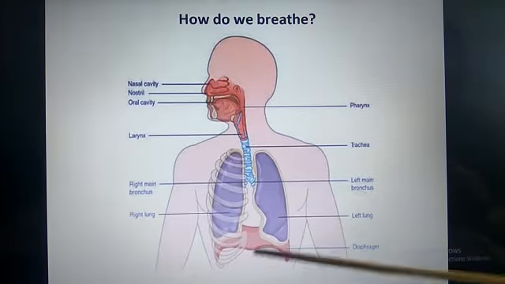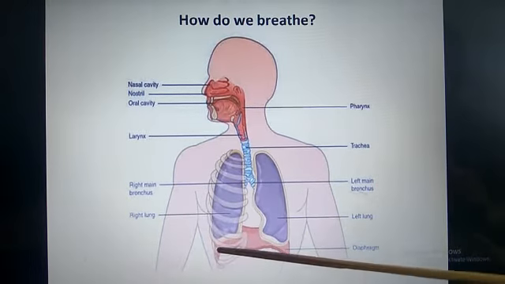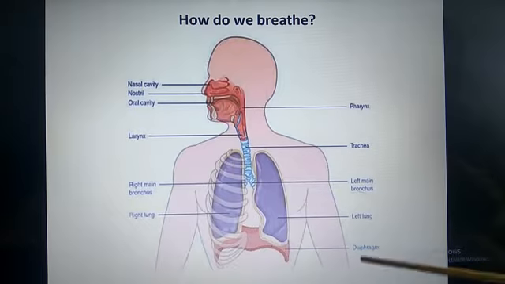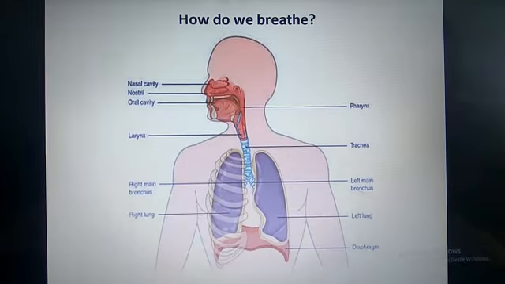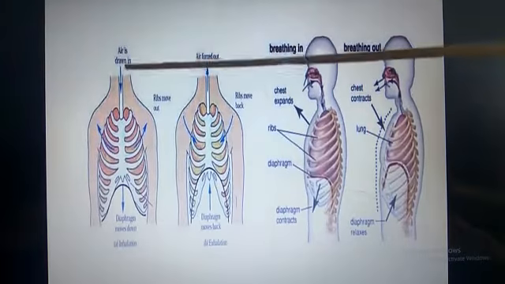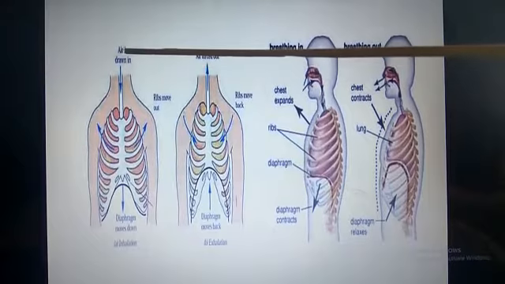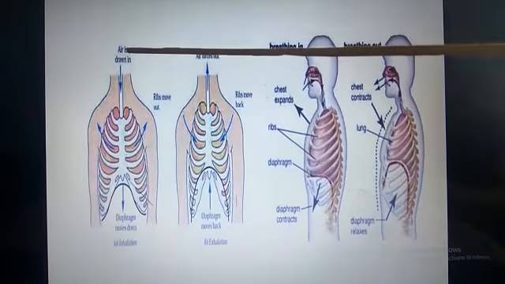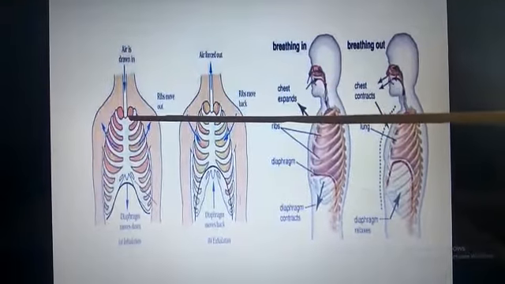Below the lungs and heart there is a muscular seat called diaphragm. When we breathe in air, during inhalation, the air from outside will rush inside the body.